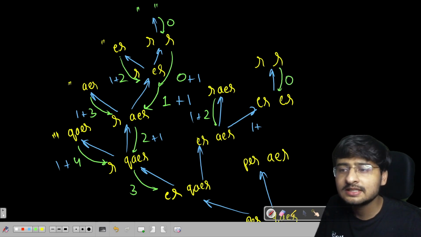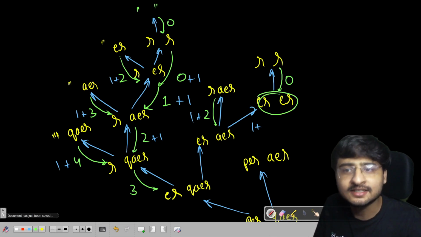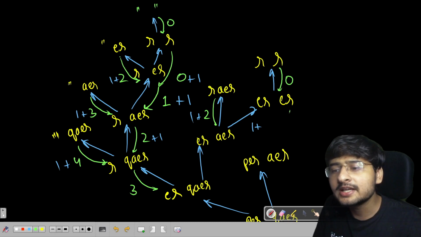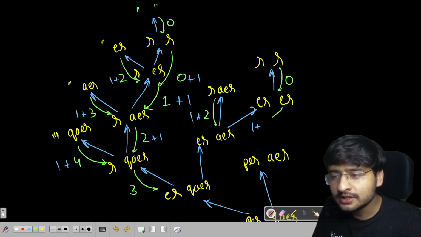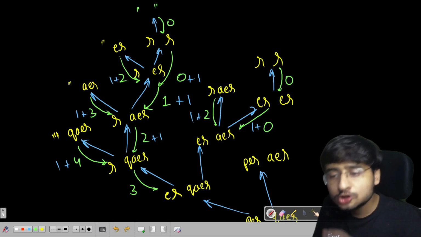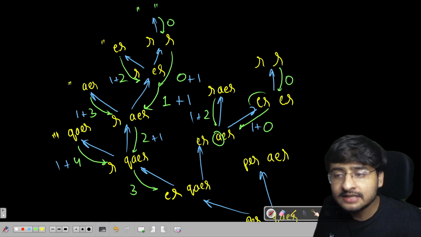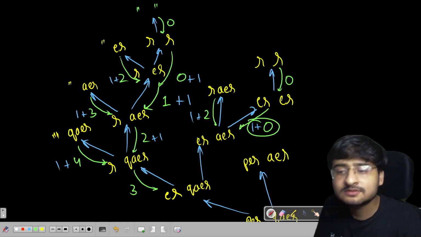We did not delete anything at this particular stage, so I'm directly going to return 0 here as it is. So 0 will be returned here. So 0 plus 1. Total number of moves, if I delete A to make the remaining strings equal, is 0 plus 1, which is 1.